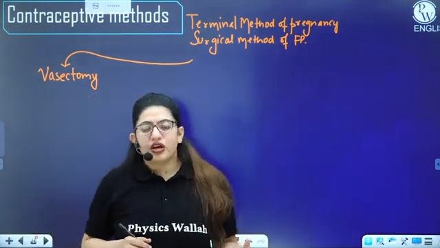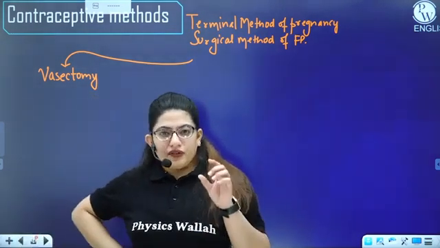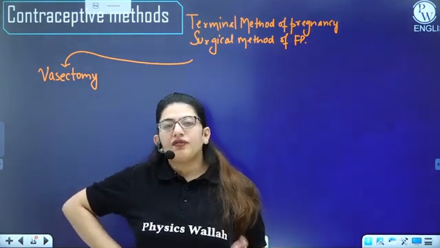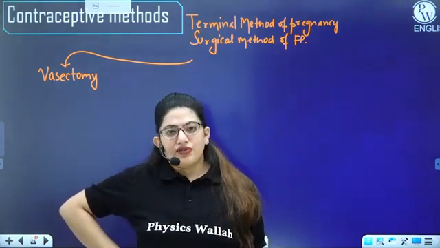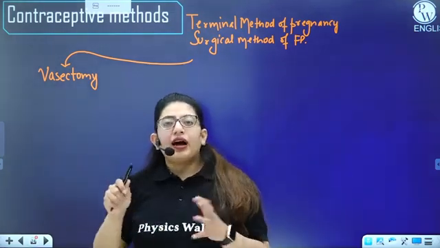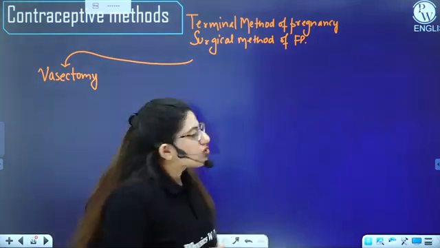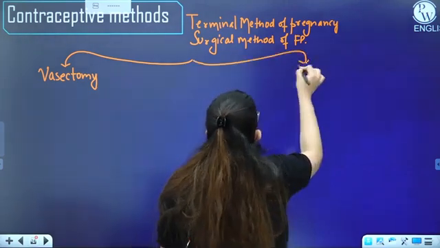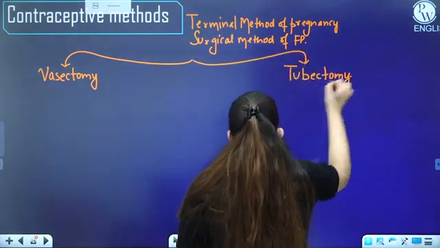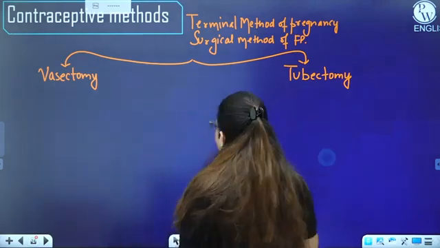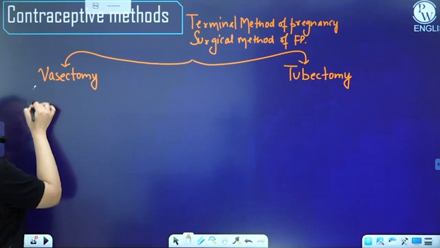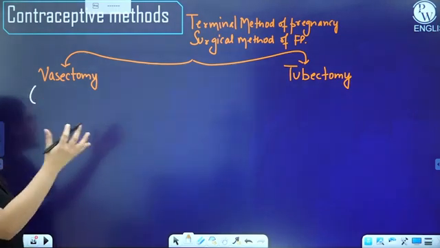And how do you use it? Before ectomy, the first word you use is the organ that you are removing. For example, in vasectomy, the vas deferens are removed. If I'm removing the fallopian tubes, the term will be tubectomy. So here, in vasectomy, as I've told you, the vas deferens are removed. This is a method that you perform in males.